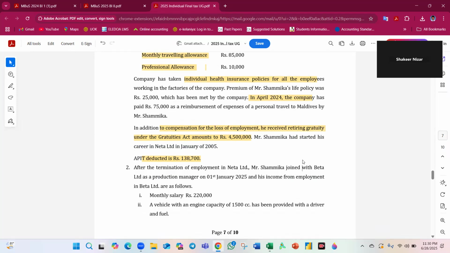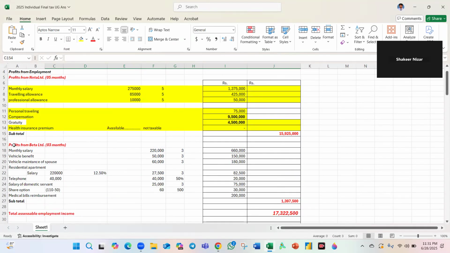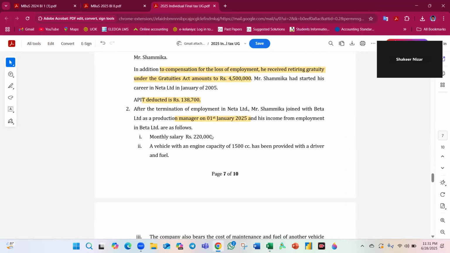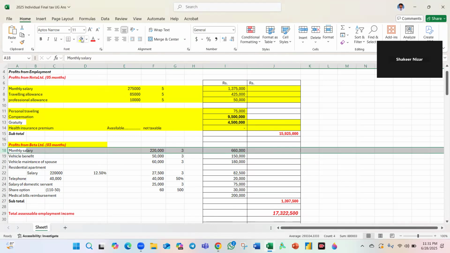After termination, he started at a new employer for 3 months. For the 3 months of 2025, be careful on the years. If you are careless, you may get it wrong in the exam. Monthly salary 2,20,000, 2,20,000 into 3. That is done. I'm highlighting, using another color.